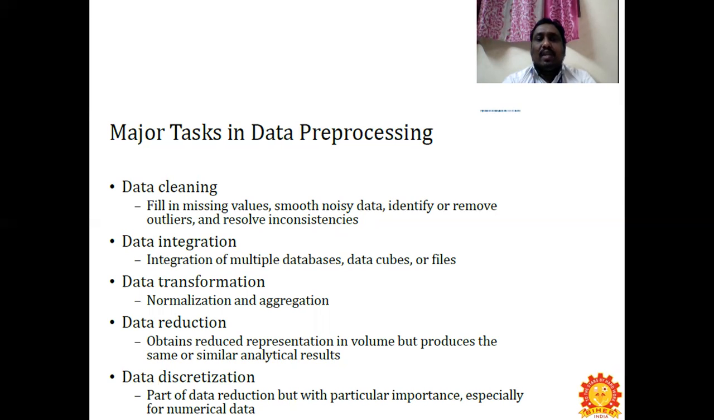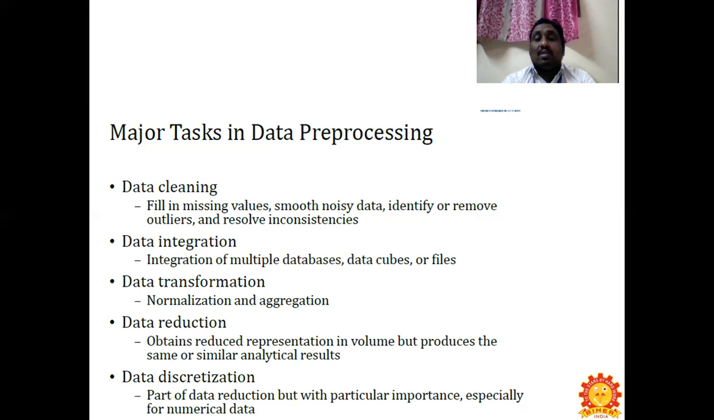Next is data integration, where we integrate multiple databases, data cubes or files. The third one is data transformation, which is for normalization and aggregation. And the fourth one is data reduction, where we reduce the obtained data to a representation reduced in volume but producing the same or similar analytical results.